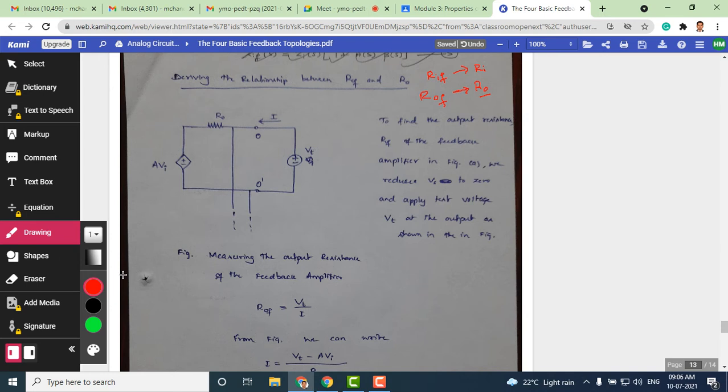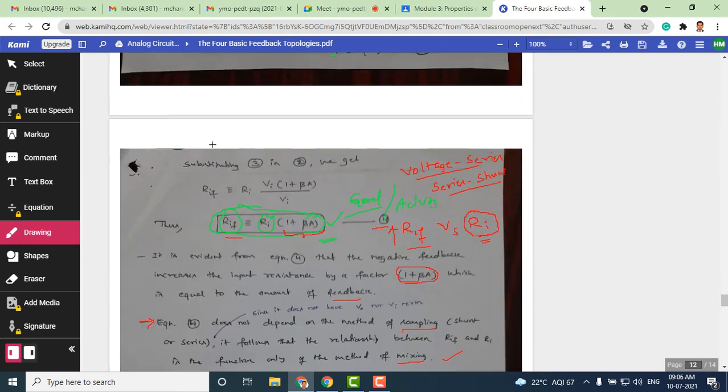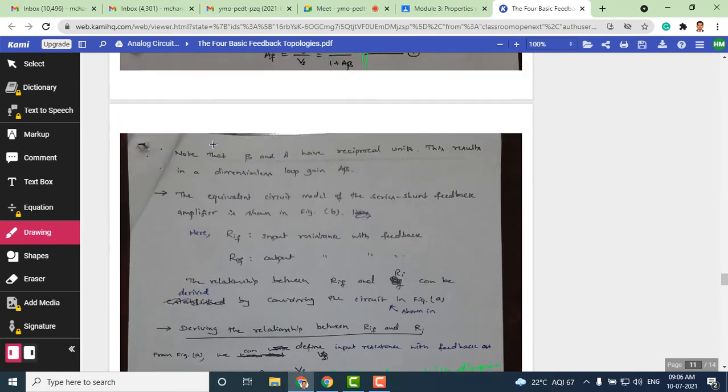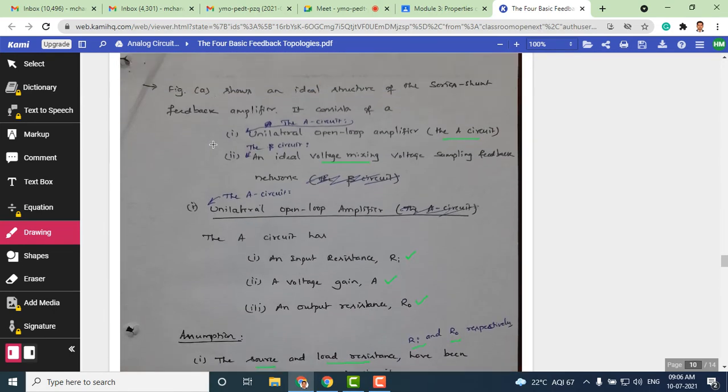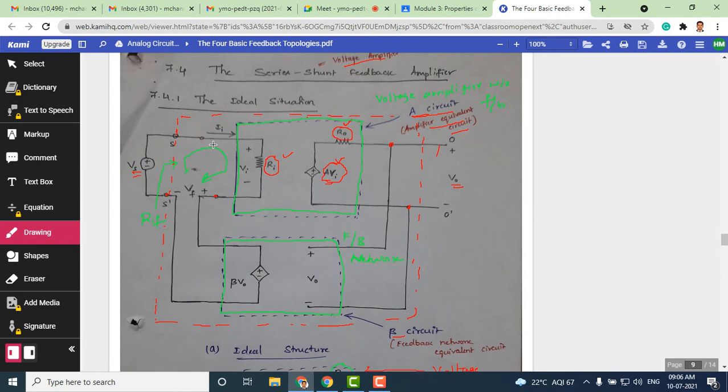Anybody can guess how we got this circuit? It's not a circuit I have written all of a sudden. If you look at the voltage series amplifier, we have extracted the output part of the circuit. I will go back to the ideal structure of the voltage series feedback amplifier. Look at this circuit, and by looking at it, can you imagine which part of the circuit I have taken to derive the output resistance with feedback?